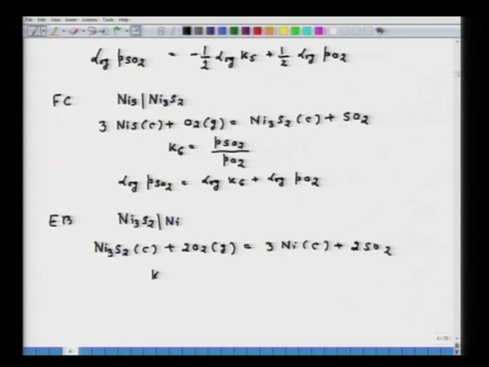So, if I write down K7, that will be equal to PSO2 to the power 2 upon PO2 to the power 2. So, if I simplify and rearrange, I get log of PSO2 that will be equal to log of PO2 plus half log K7.